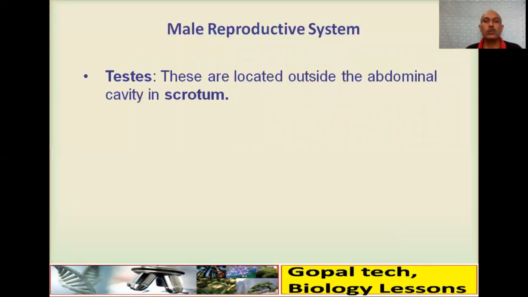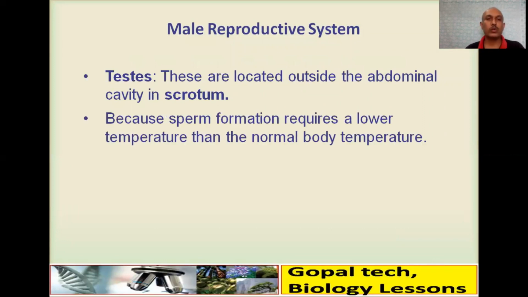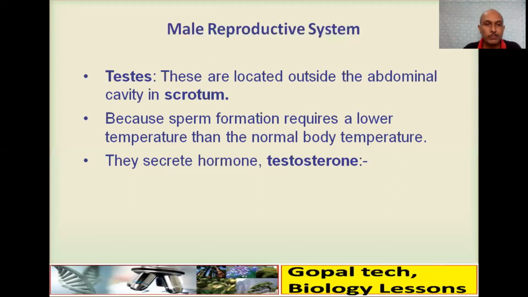The testes are located outside the abdominal cavity in a scrotum or scrotal sac, because the sperm formation in the testis requires a lower temperature than the normal body temperature. Therefore, the position keeps changing depending upon the environmental temperature.